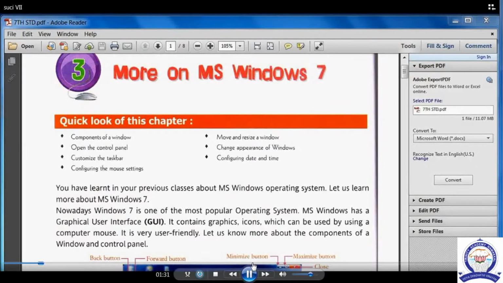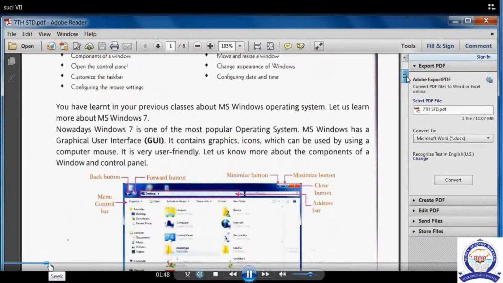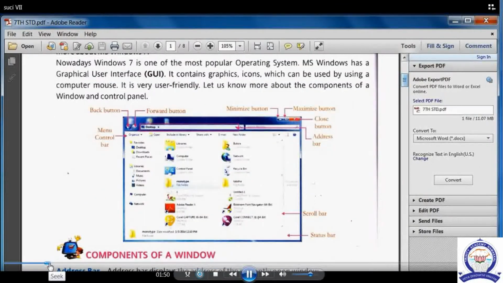Now we will see the components of a Windows. What are the parts we have in Windows? Let us see one by one: the back button, forward button, menu control bar, minimize button, maximize button, close button, address bar, scroll bar and status bar.